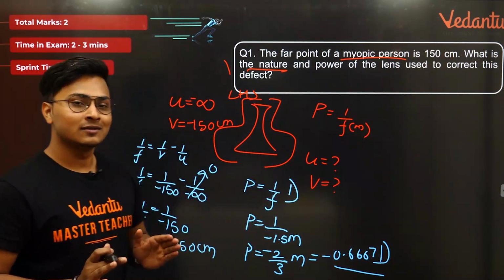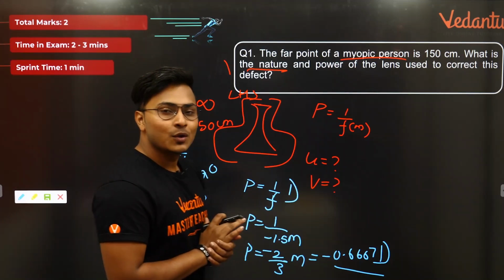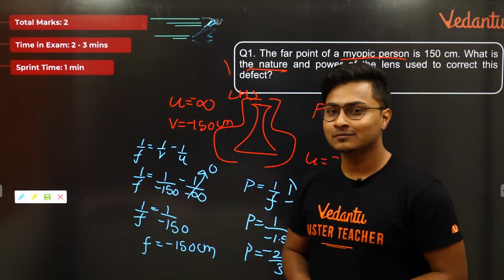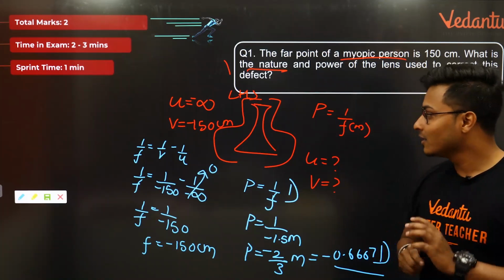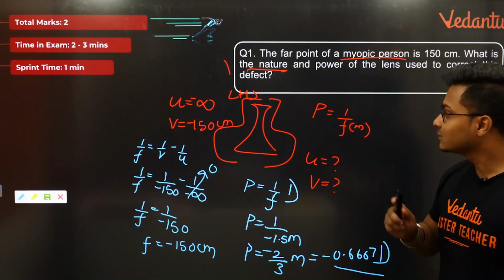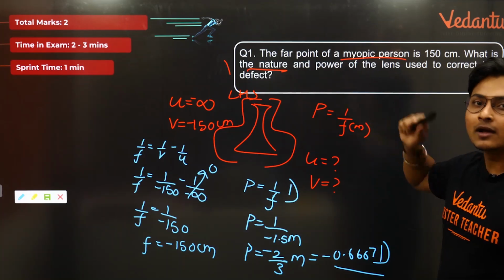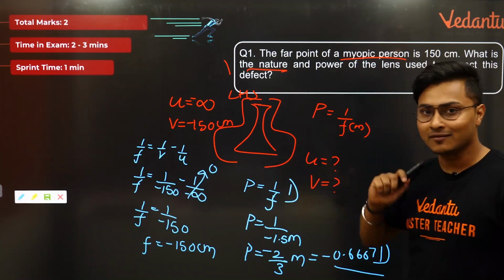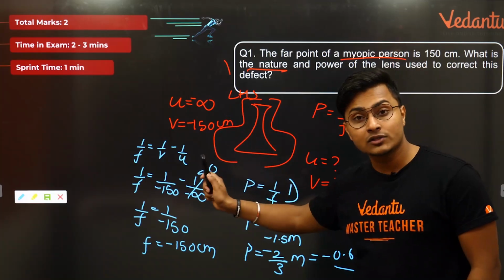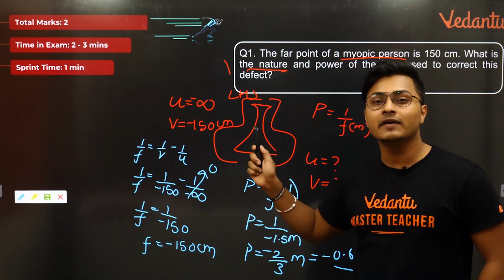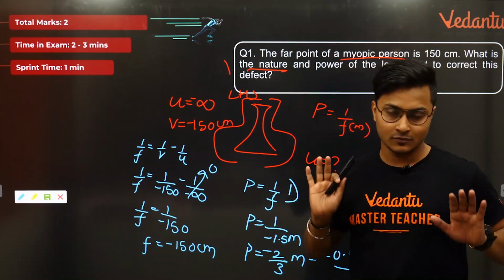Very good, guys. What are the things which we take from this question? Let's revise it quickly once again without any more delays. What do we notice? We notice whenever the point of myopia comes, the lens will be concave. If it is a concave lens, the focal length will be negative, and power will also be negative, because concave lens always forms a virtual image. Correct?